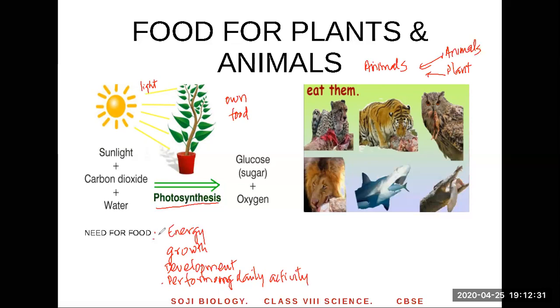So these are the reasons why we need to eat food. We eat food to get energy. Using energy, we do all those things. Remember, the energy helps animals and plants to grow. It helps in development of the body. It helps in performing daily activities. Okay, that's the need for the food. And remember, only plants can make their own food by photosynthesis. But animals, how do they get food? They get food from other animals, or they get food from plants, right?